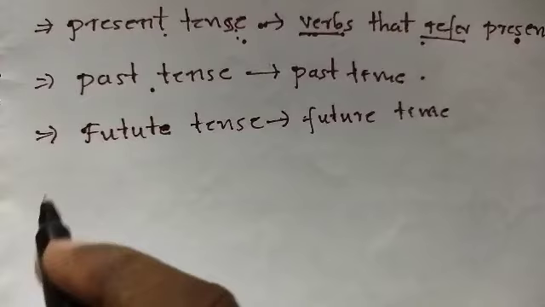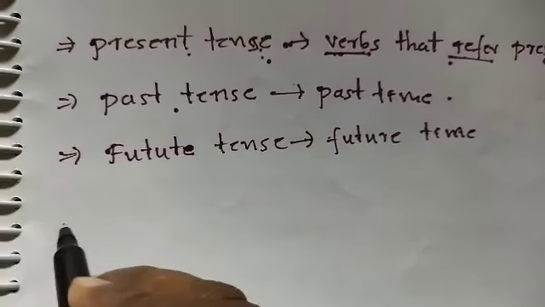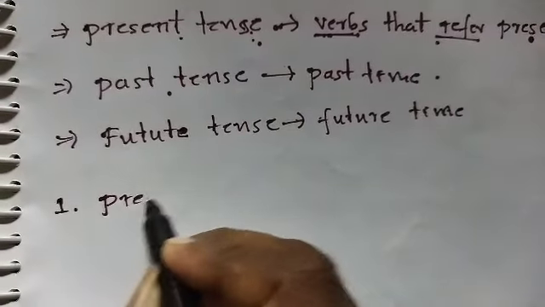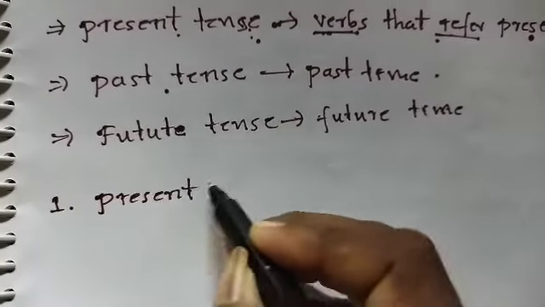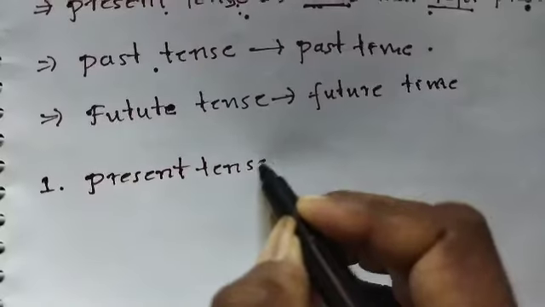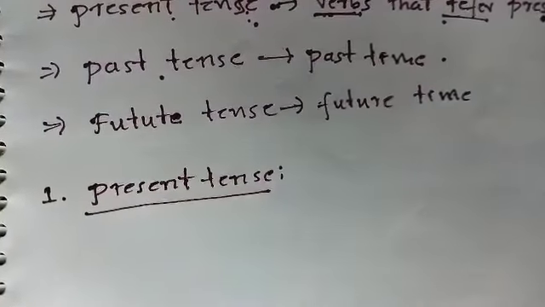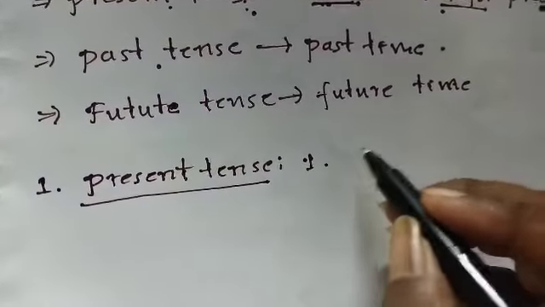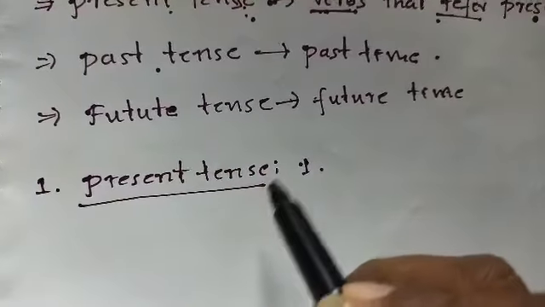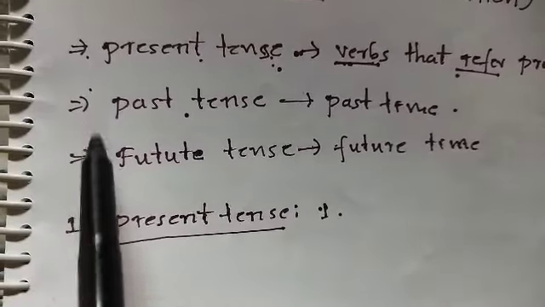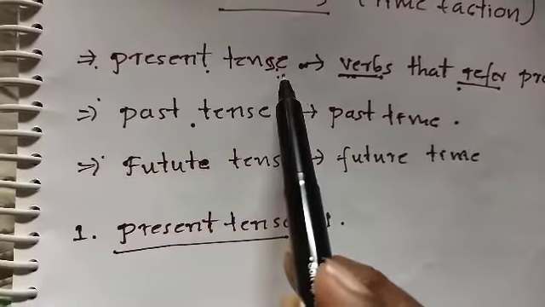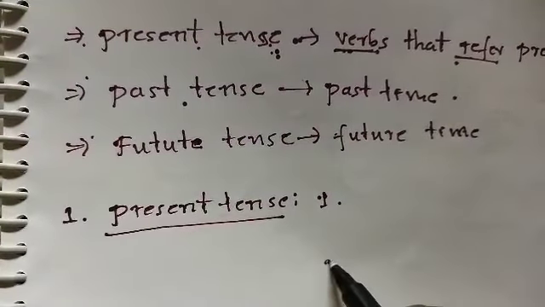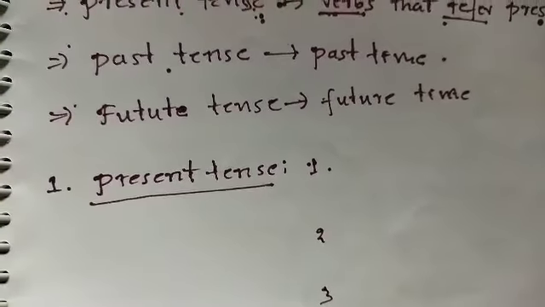Next, each tense is divided into four categories. Total tenses are broadly classified into three categories, 1, 2, 3. Each tense is divided into four categories, like 1, 2, 3, 4.